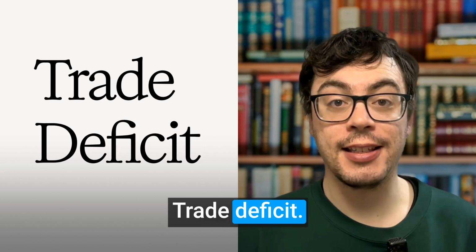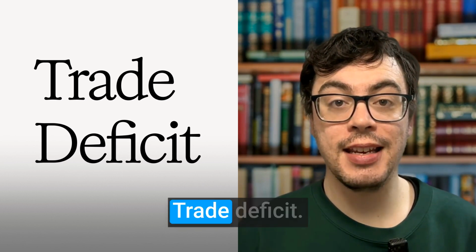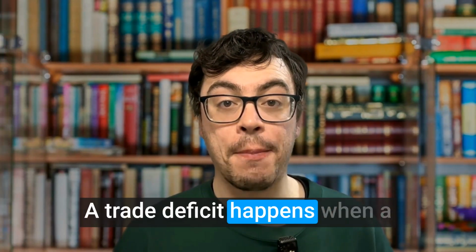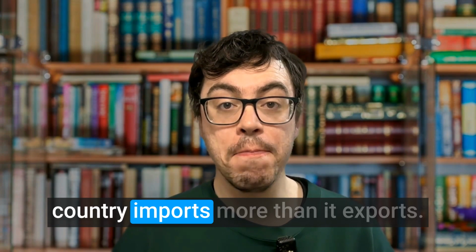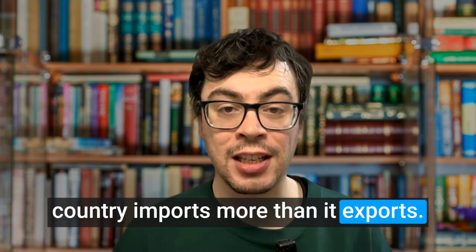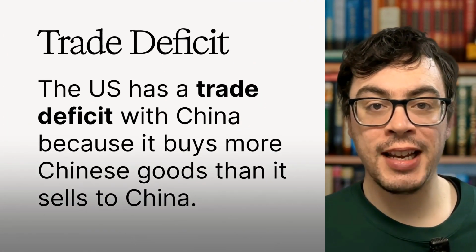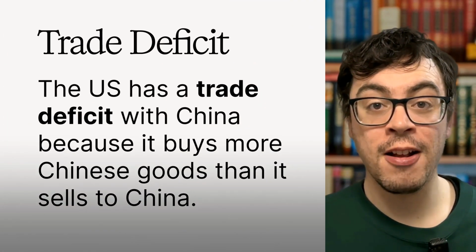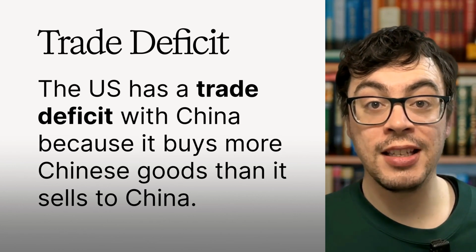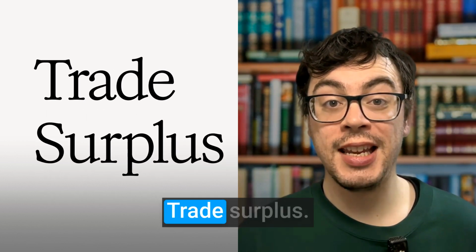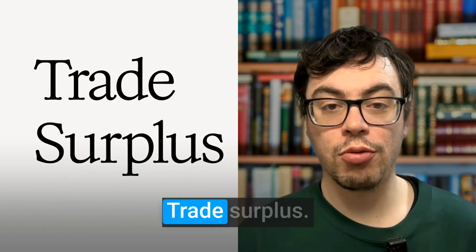Trade deficit. A trade deficit happens when a country imports more than it exports. For example, the US has a trade deficit with China because it buys more Chinese goods than it sells to China.